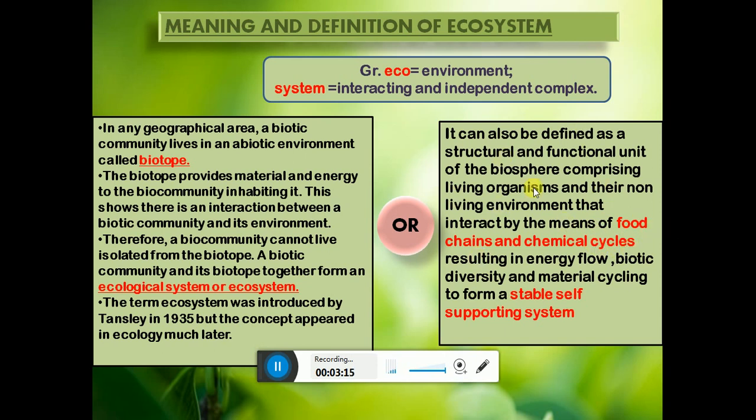And what does that result in? That results in energy flow, biotic diversity and material cycling. That forms a stable system which is known as ecosystem. So ecosystem is a stable self-supporting system. I hope you are very clear with the definition.